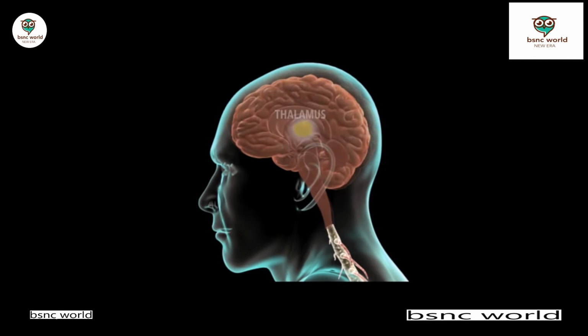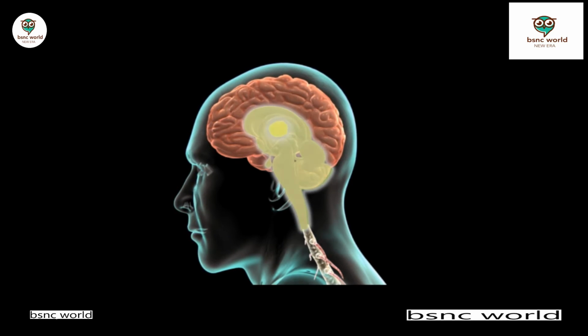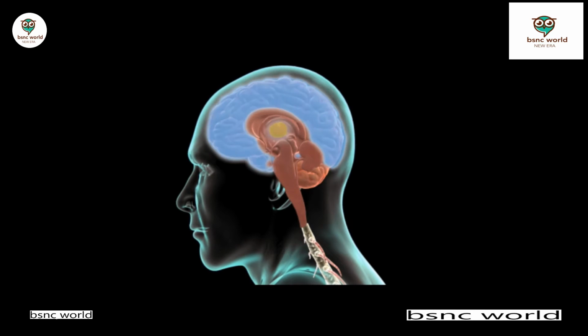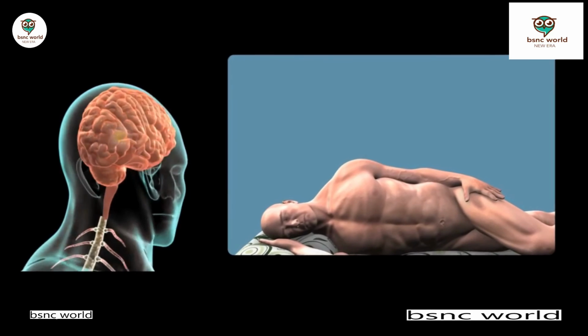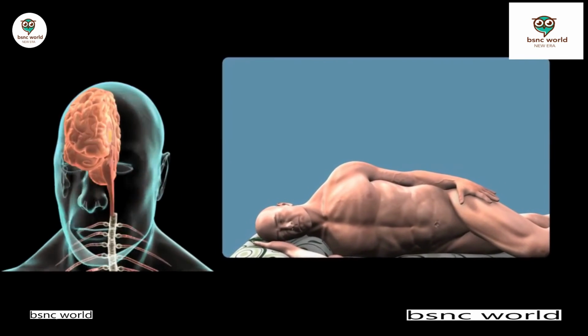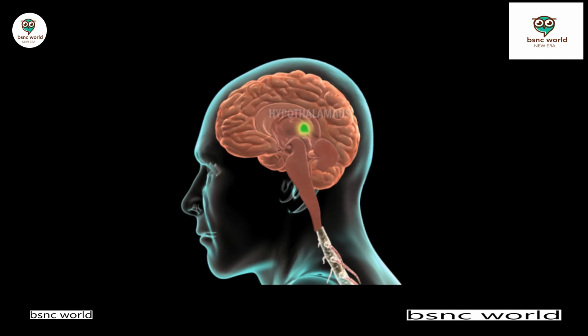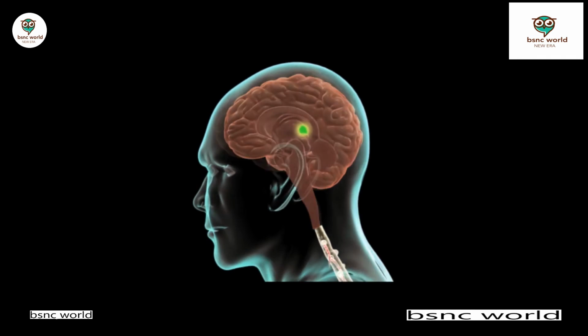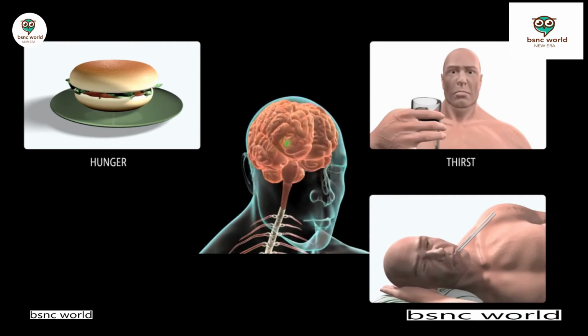The thalamus acts as a relay between a variety of subcortical areas and the cerebral cortex. It also plays an important role in regulating states of sleep and wakefulness. The hypothalamus is the important control center for hunger, thirst, body temperature, blood pressure and so on.